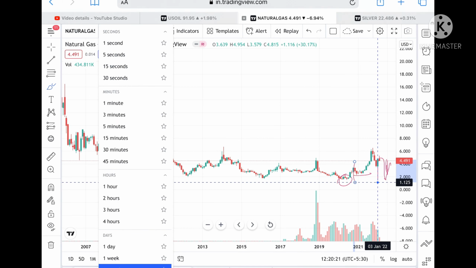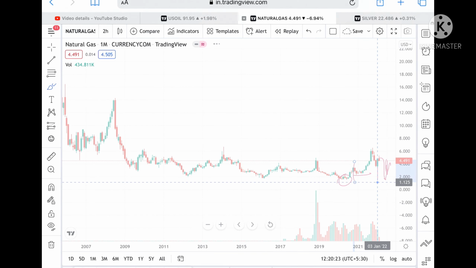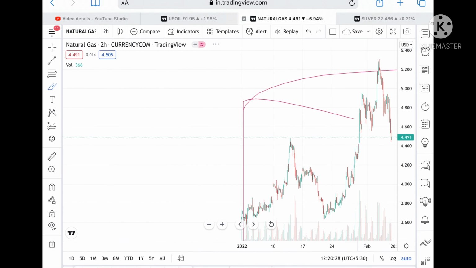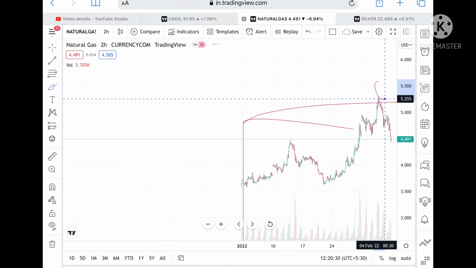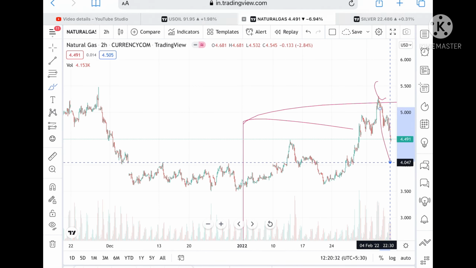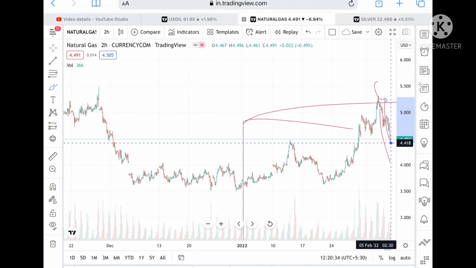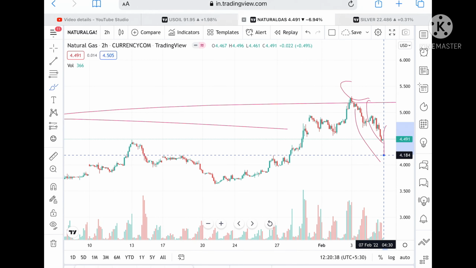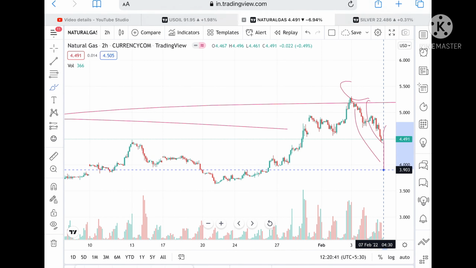Now if I show you a 2 hours chart, you can understand well how the price of natural gas is moving. Now it is currently on the downside after making a high of around 5.503. Okay, suppose if the price didn't sustain, then we can see it fall further towards a level of 4.184, and from there we can see a level of 3.903.